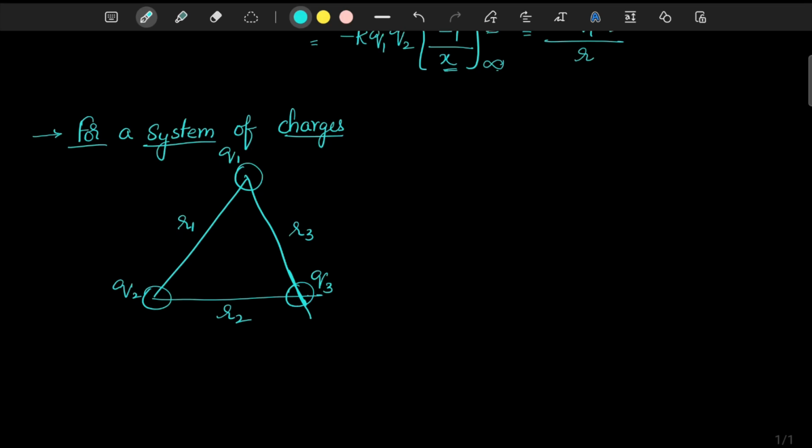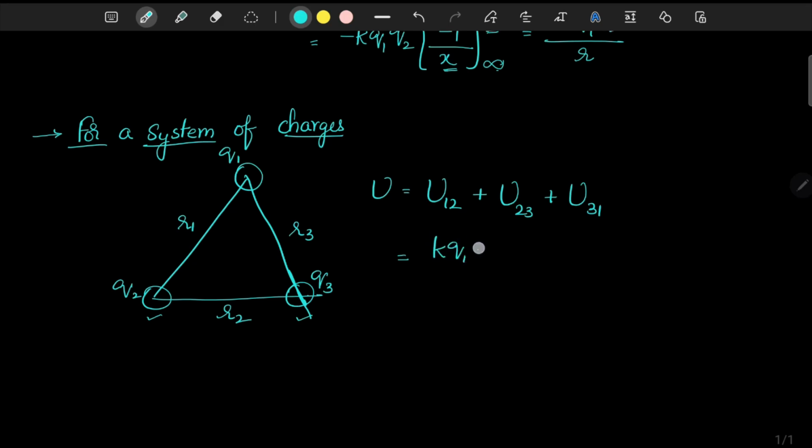So if you want the total potential energy here, U will be equal to potential energy between 1 and 2, plus potential energy between 2 and 3, plus potential energy between 3 and 1. What is the potential energy between 1 and 2?